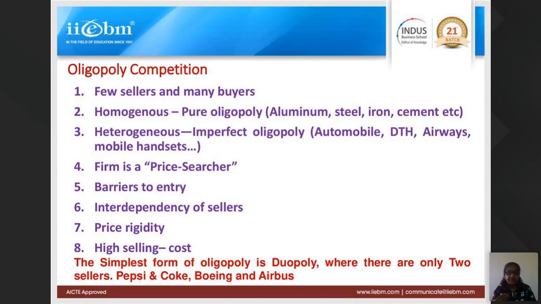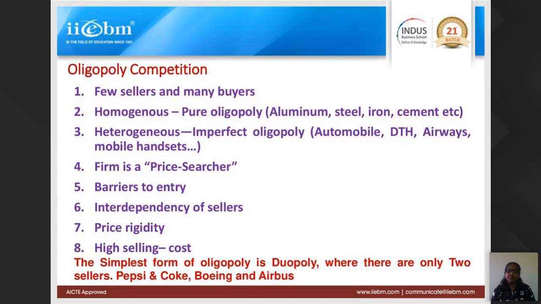They'll first search the price, who the competitor is charging how much of the price, and then accordingly we will set our price. We will not set the price first. We will always try to find out what our competitor is doing. They always depend upon the competitor. That is why there is a lot of interdependency among the sellers.